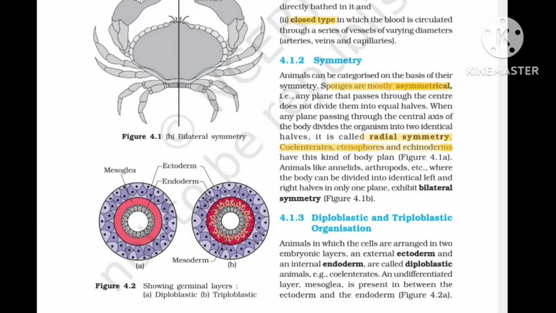Let's talk about the diploblastic and triploblastic organizations. In these animals, the cells are arranged into 2 embryonic layers. The first one is the external layer ectoderm, and the second one is the internal layer endoderm. Between these layers, we can see an undifferentiated layer which is called mesoglea, and this organization is called the diploblastic organization. We can see it in coelenterates, and here we can see the absence of mesoderm, the germinal layer. So it is called the diploblastic level of organization.